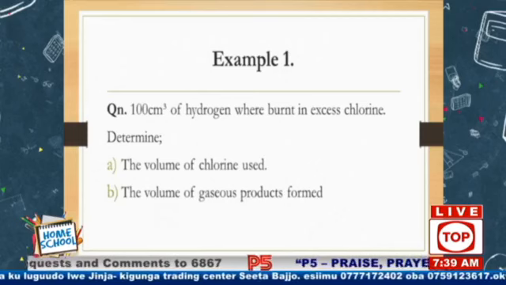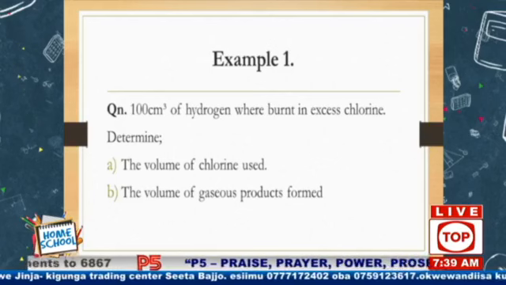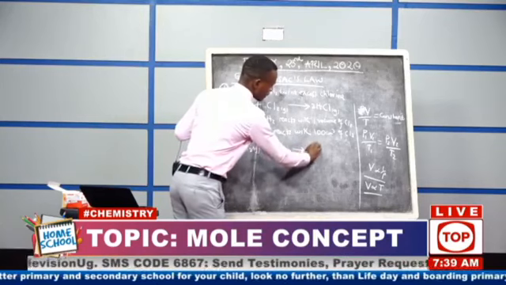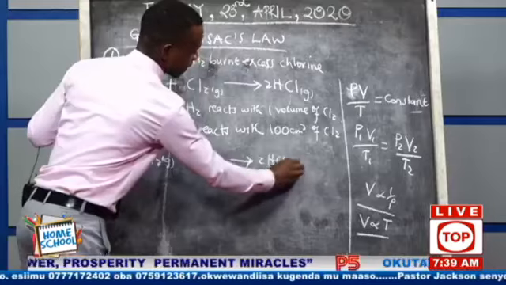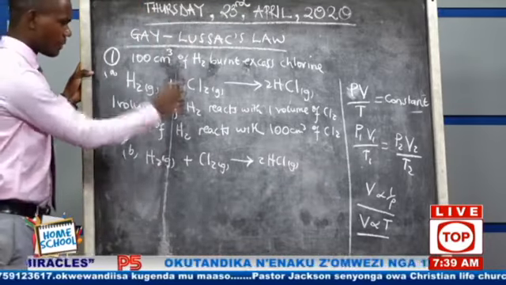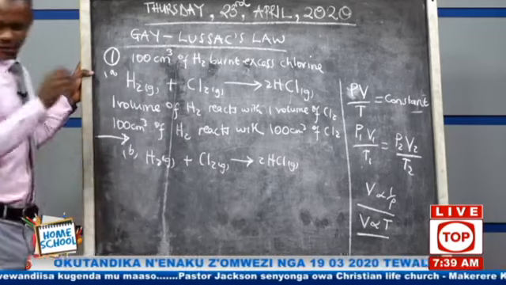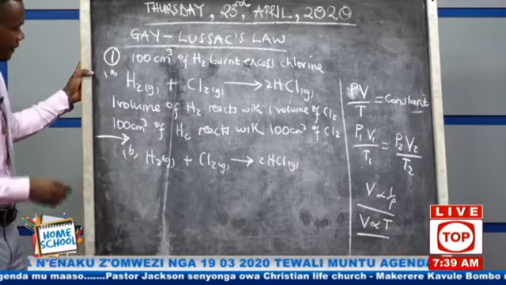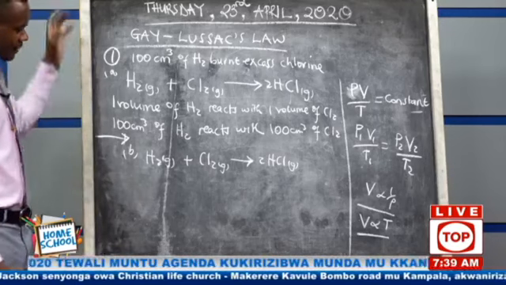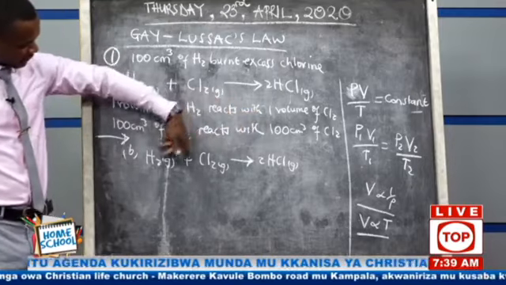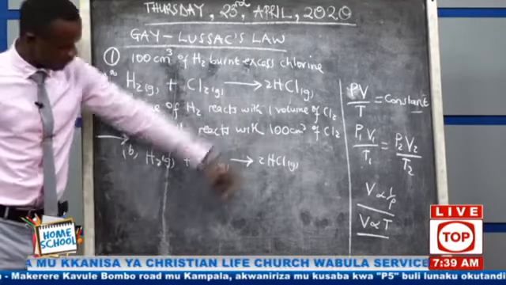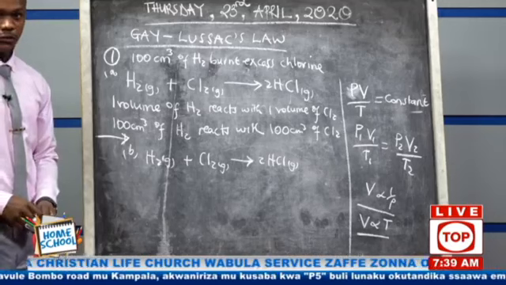If we have this equation, remember, any part you answer, you have to write the equation first, giving 2 HCl gas. This one reacting with that one to give that one. So they are saying calculate for the gaseous products. Once you have the equation, you can see 1 volume is giving 2 volumes of hydrogen chloride.